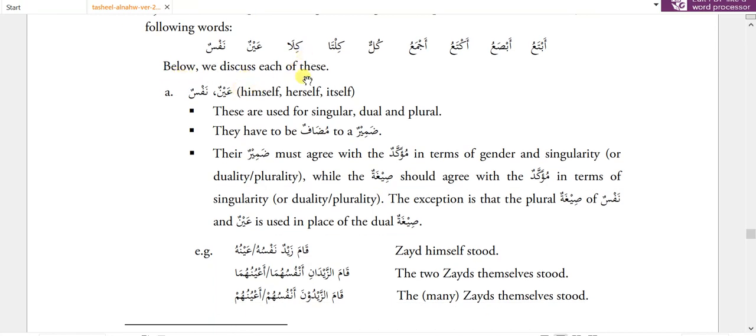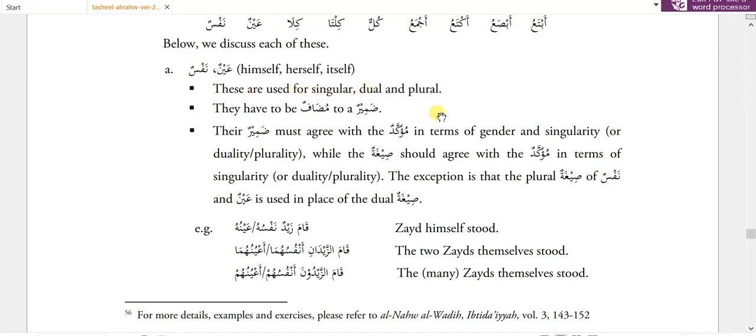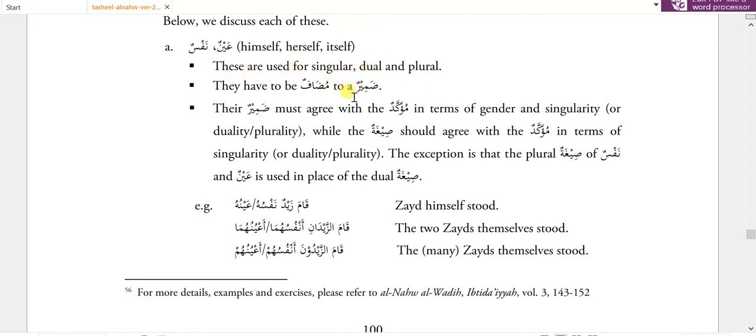Below, we discuss each of these. Ainun, nafsun: himself, herself, itself. These are used for singular, dual and plural. They have to be muzaf to a zamir, which means the zamir is muzaf ilay. Their zamir must agree with the muakkad because the zamir is referring to a previous pronoun or proper name. So it should agree with that referred word in terms of gender, singularity, duality or plurality, while the sigha should agree with the muakkad in terms of singularity. The exception is that the plural sigha of nafsun and ainun is used in place of the dual sigha.